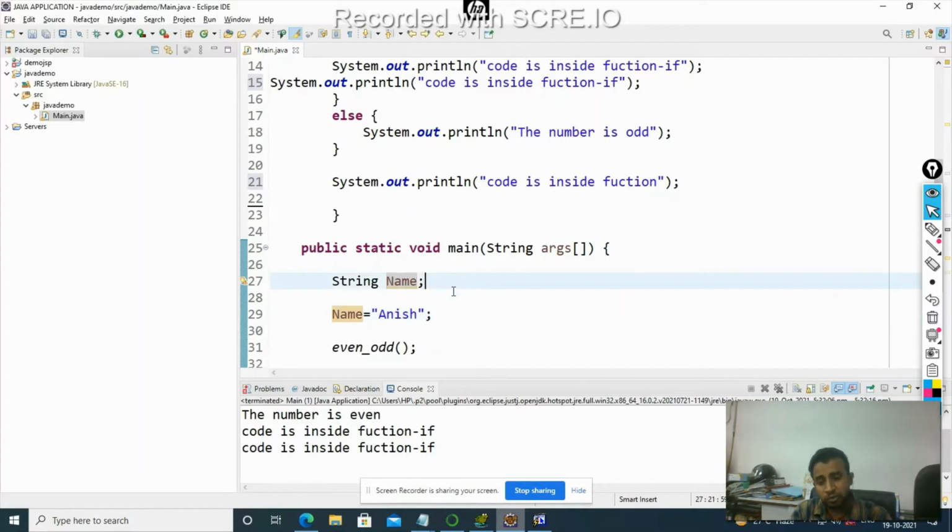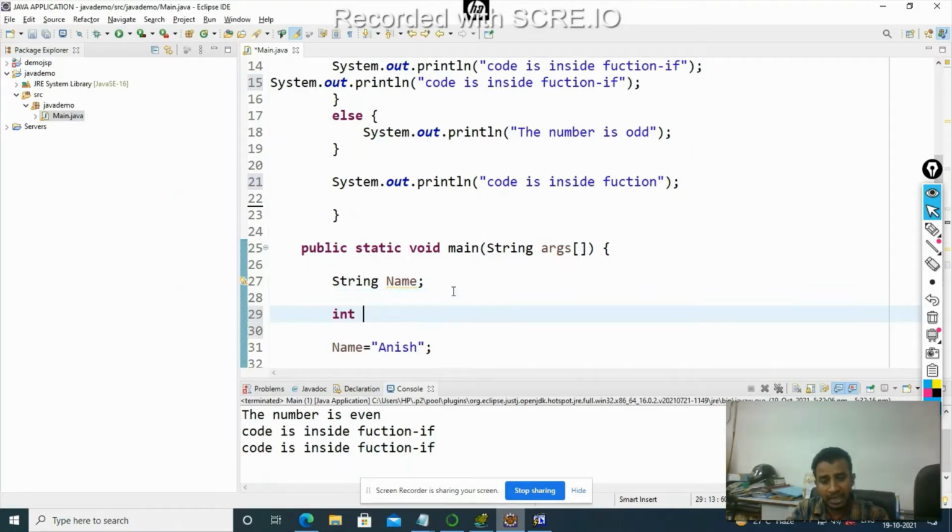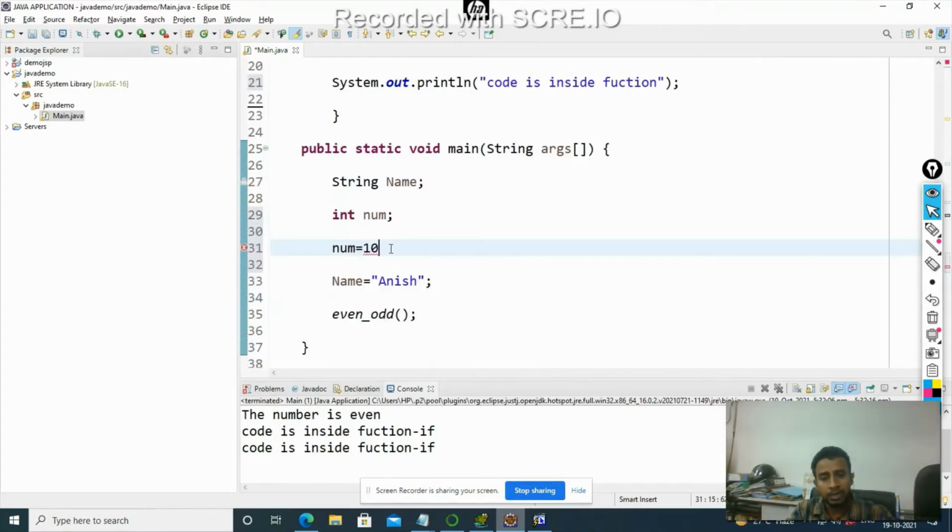Similarly, if you have to store an integer value in a variable, you have to explicitly declare first that this num variable will be storing an integer. So basically you are telling the compiler beforehand what type of value will be stored in this variable.